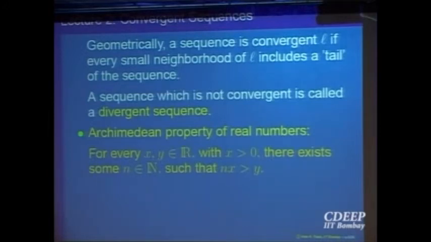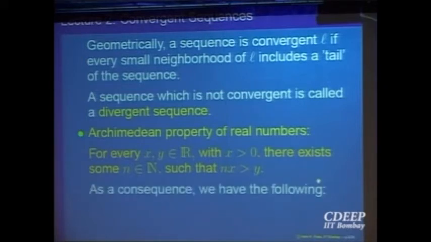It says that on the line, if you have got two numbers x and y, y is any number, x is a unit of measurement. A unit of measurement should be positive anyway. That's why that x positive is coming. If you take that positive unit of measurement x n times, then you will go beyond. You can reach y and cross it over by measuring with a positive unit of measurement. Geometrically very clear, mathematically also very clear. Given x bigger than 0, nx will become bigger than y for any y, for some n. Clear? Okay. So we'll see how it helps us in understanding sequences now.